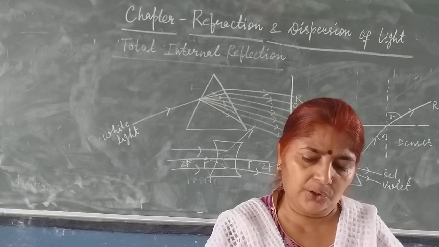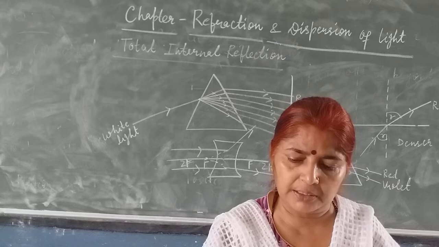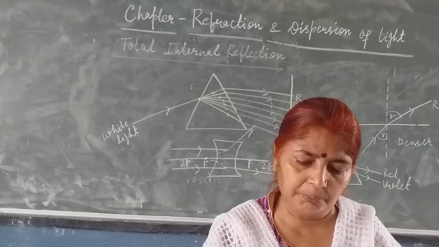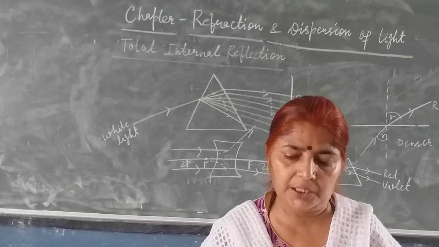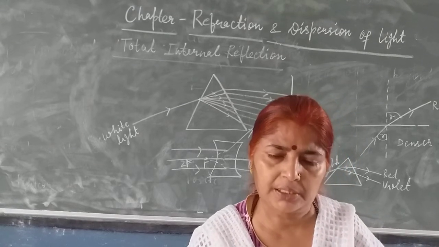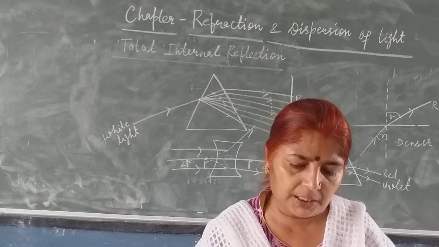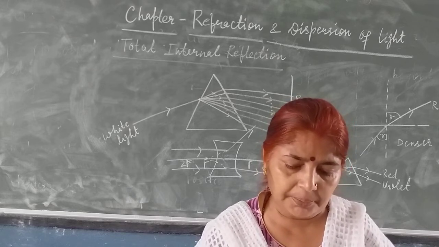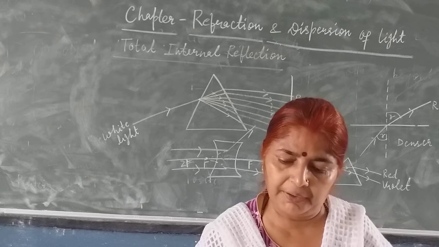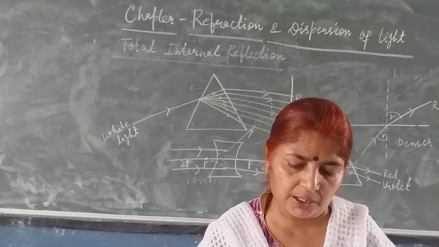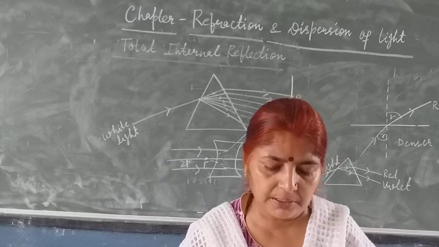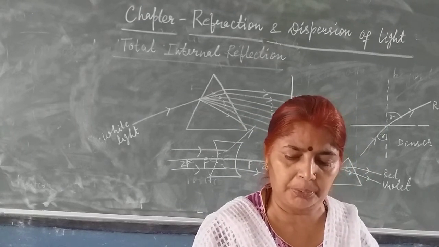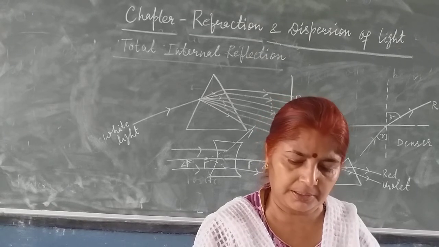Sixth one, when an object approaches a convex lens from infinity towards its focus, the image formed by it keeps on shifting away from the lens. It is correct answer. Keeps on shifting towards the lens, shifts first towards and then away from the lens, shifts first away and then towards the lens. All these are wrong. First option is correct. Keeps on shifting away from the lens.